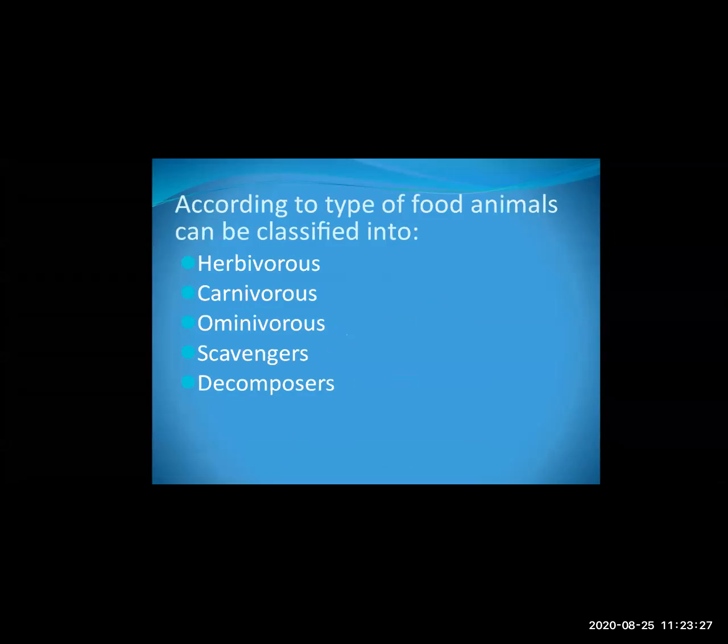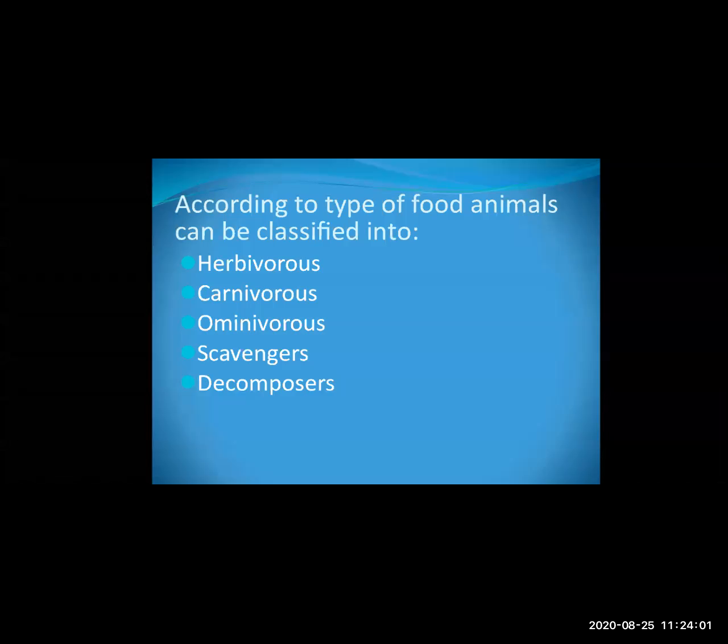Microorganisms which feed on dead organisms are called decomposers. What are microbes? Microorganisms are organisms which are not seen by the naked eye. So these microorganisms which depend upon dead organisms are called decomposers.